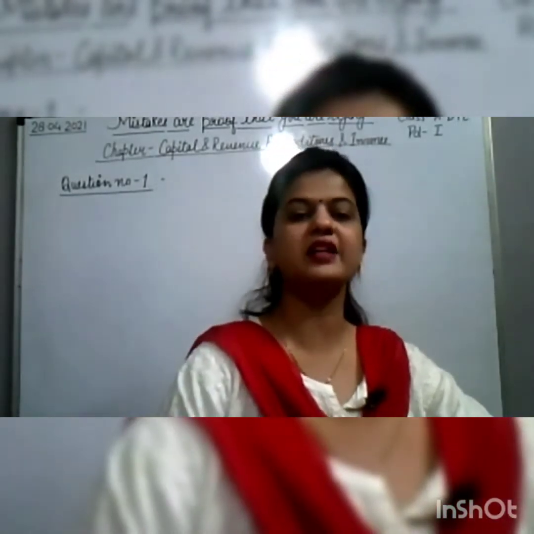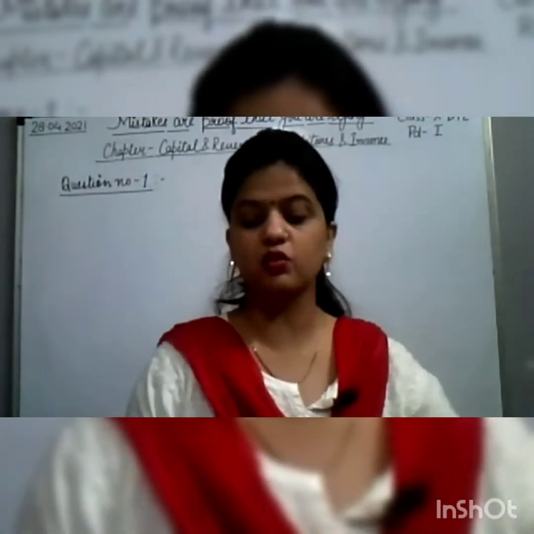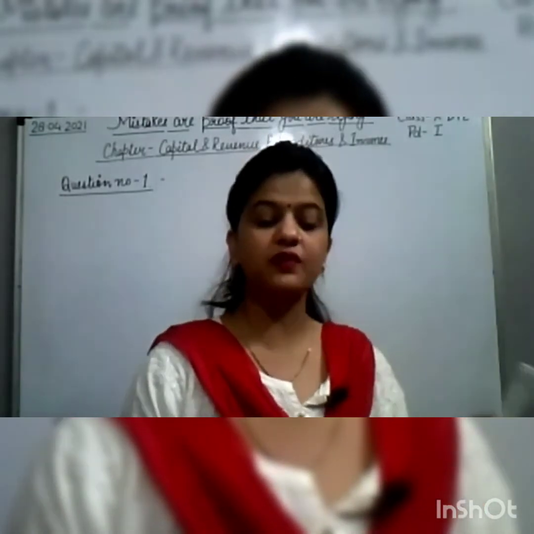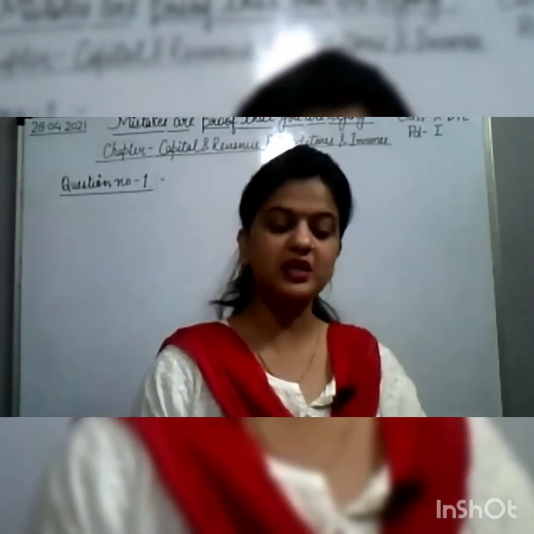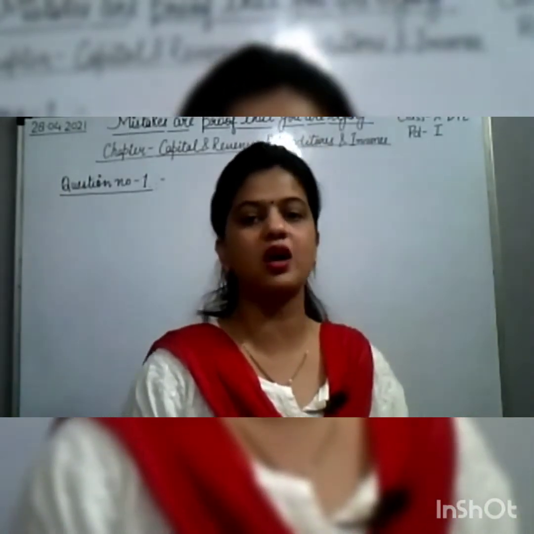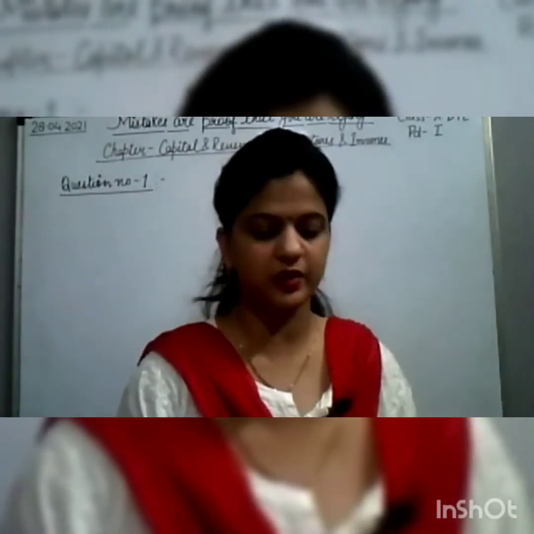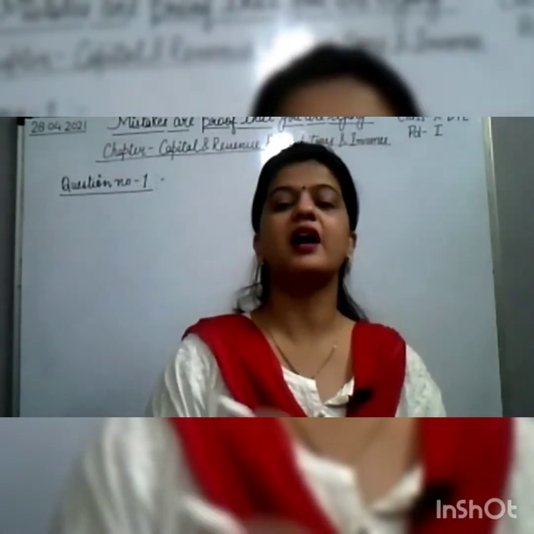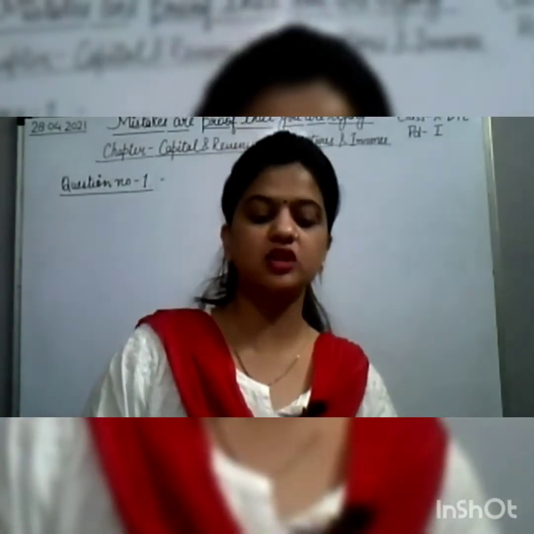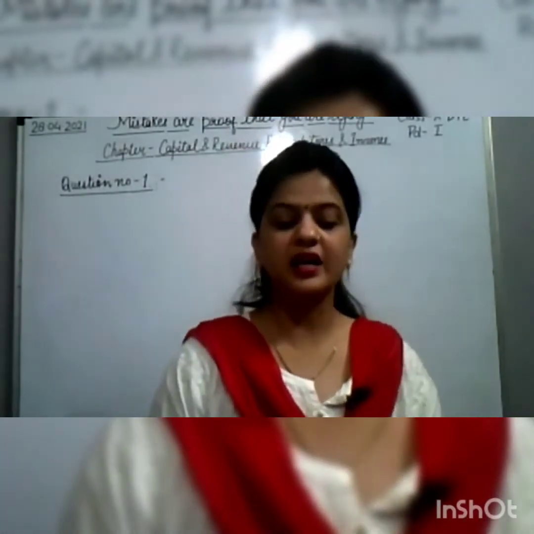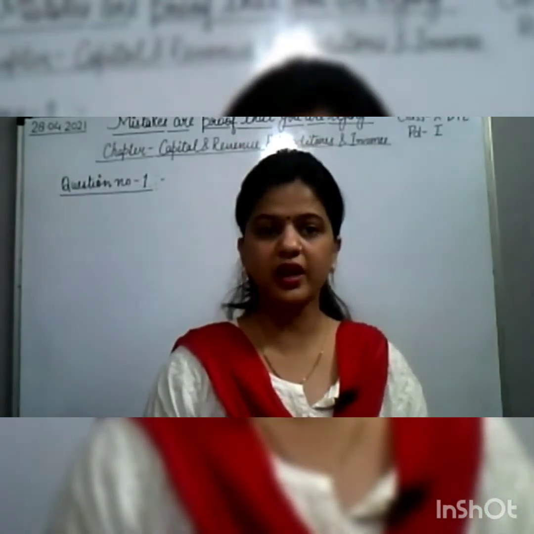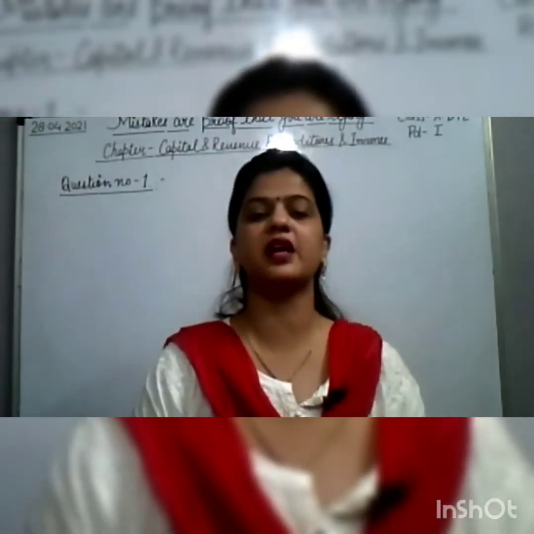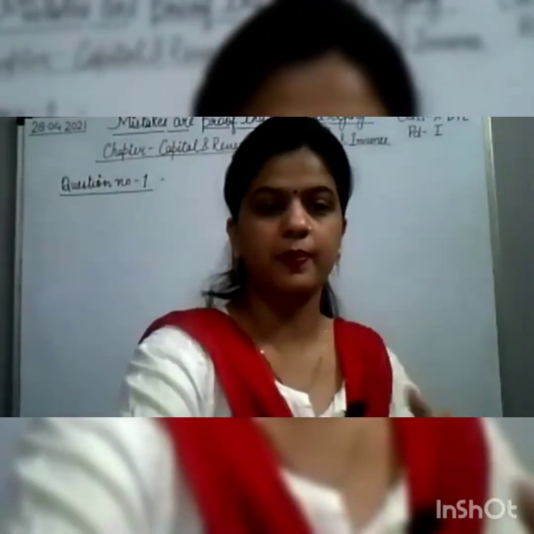So, how will we solve this question? In the fair copy, how do we have to write? We have to give the reason also, that because of this reason this expenditure is called a capital expenditure or revenue expenditure. So here we will write: freight on goods sold is a revenue expenditure because it does not increase the earning capacity. Or you can also write, it is recurring in nature.